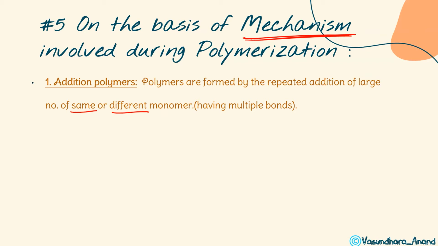So this should be in between multiple bonds. Why am I saying multiple bond? Because here it is addition, and addition is possible only in the case of unsaturation, because in saturation all the bonds are already filled, so addition is not possible over there, isn't it? So the first example is propene.